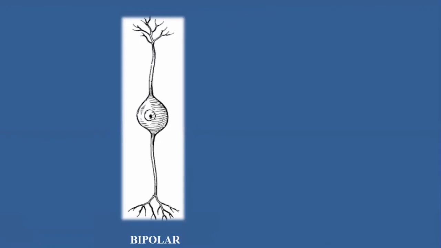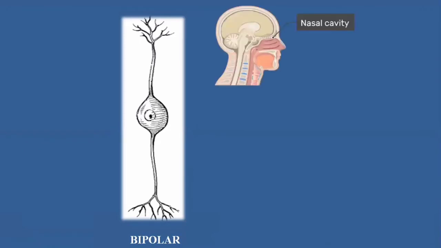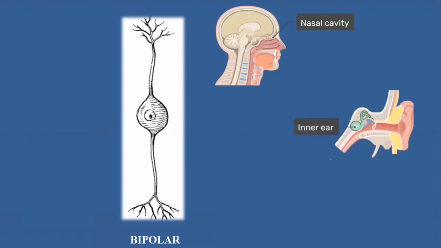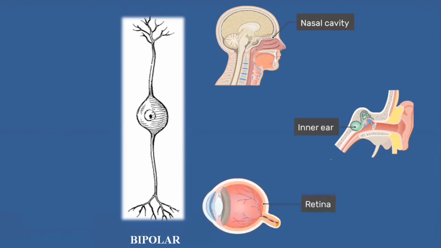This type of bipolar neuron is basically found in the inner nasal cavity, and it is also found in the inner ear, and in the retina. So this type of neuron is found in these organs.